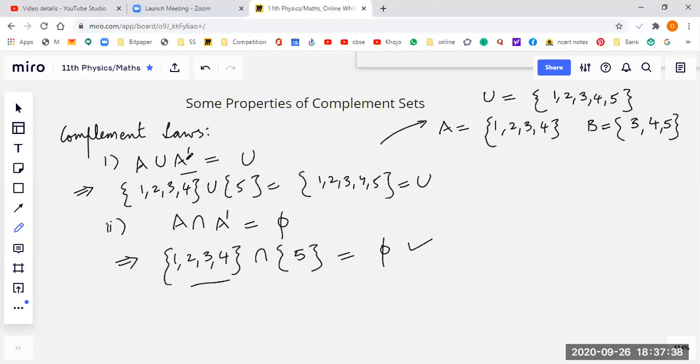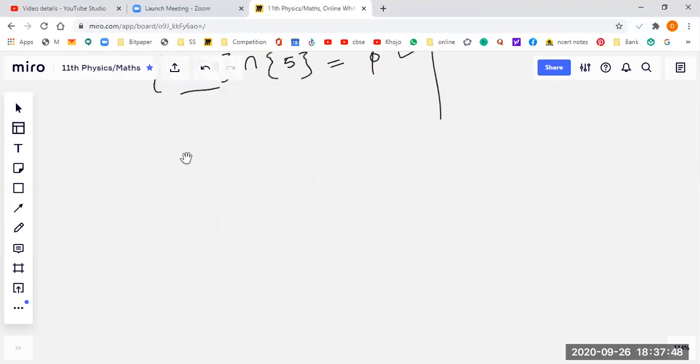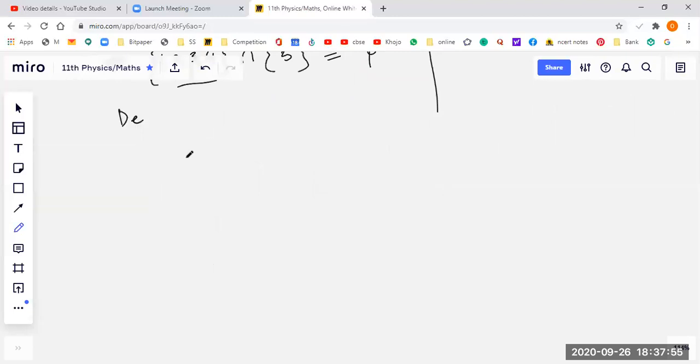So now let's go for other laws. Other laws are known as De Morgan's laws. Yes, students, these are known as De Morgan's laws. All right, so let's study them also.